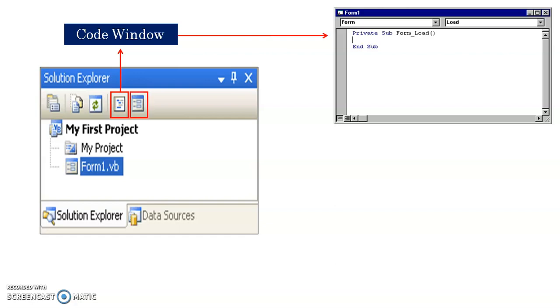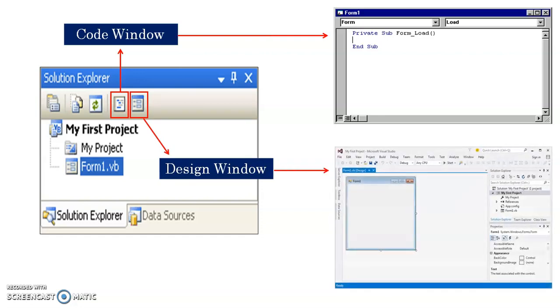The other part I mentioned is the design window, which you have seen earlier, the first appearance of your IDE. So this is the designer window, in which you can put your controls, and using the code window you can apply some code on your controls.